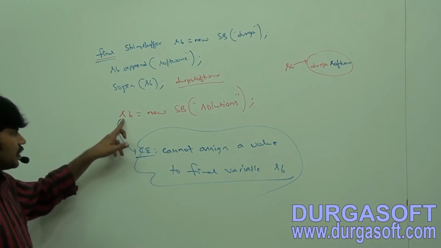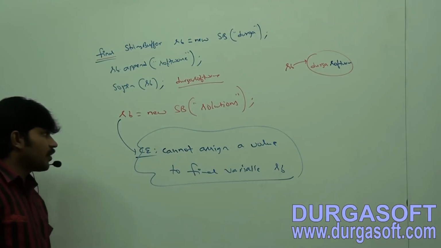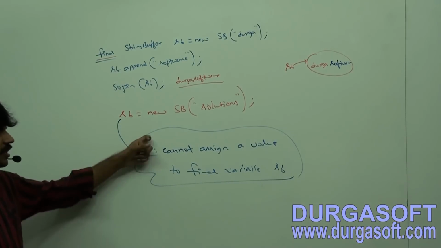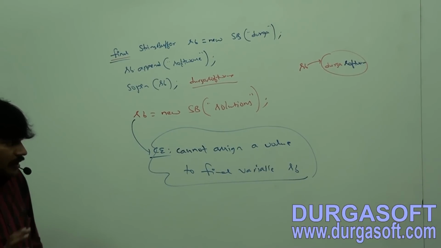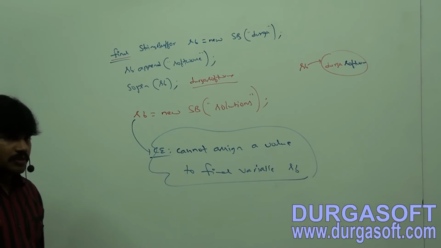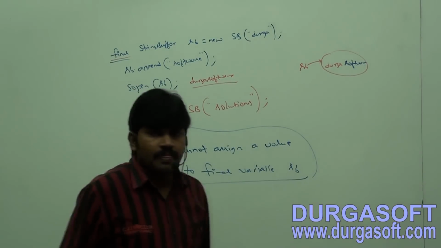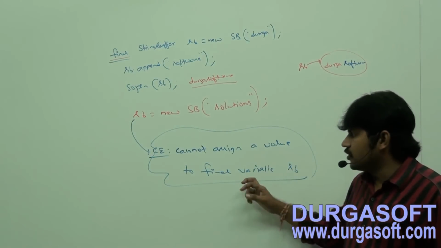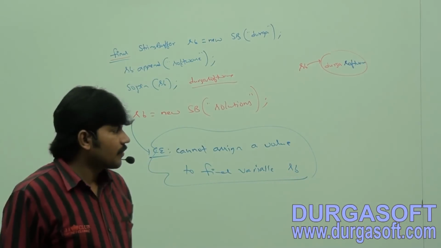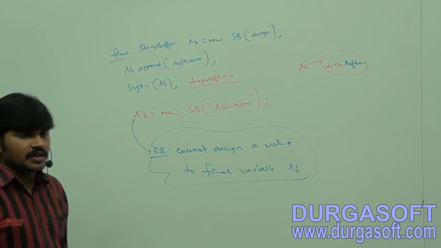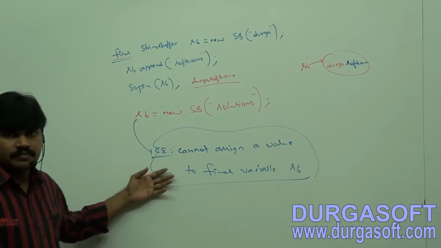Next, sb = new StringBuffer("solutions"). This one is invalid, I'm sure. Compile-time error. So final and immutable both are different concepts; don't mix both. Cannot assign a value to final variable sb. Completed, right? Okay.